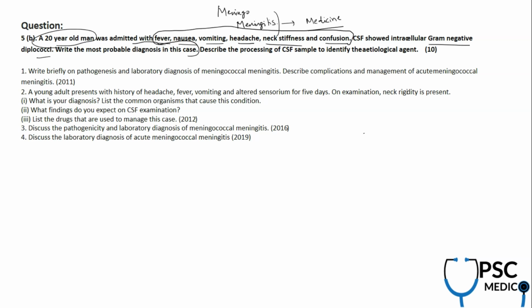So what is your probable diagnosis? Support it by explaining the meningitis features and the structure of Neisseria meningitidis, and also describe the processing of a CSF sample to identify the etiological agent.